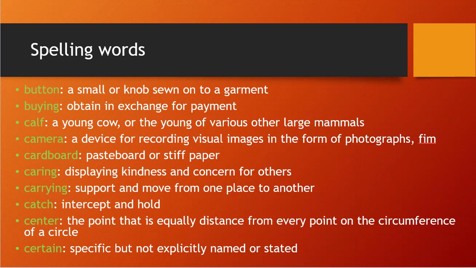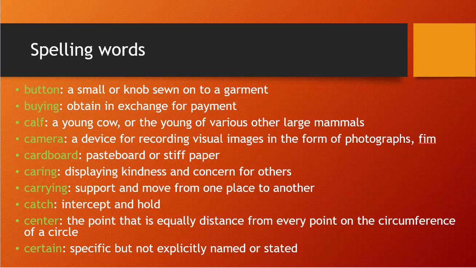So what is a button? In your shirt you see there is one small round knob which is stitched onto our cloth, right? That we call a button, a small knob sewn onto a garment. Our clothes are garments, so it is fixed on them, right? Sewn with a needle, we have fitted it, so we call it a button. Also, a switch can be called a button, right?